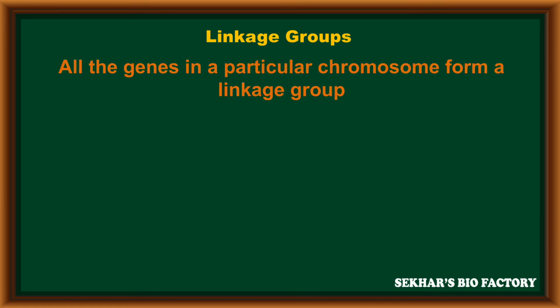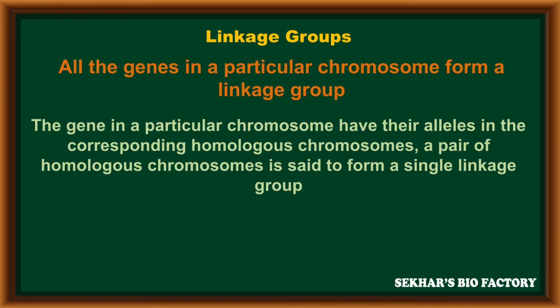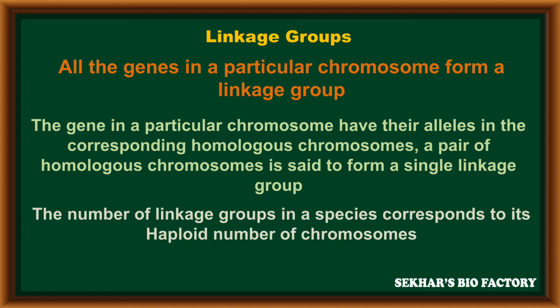The linkage group is another important concept. All the genes in a particular chromosome form a linkage group. The genes in a particular chromosome have their alleles in the corresponding homologous chromosome, and a pair of homologous chromosomes is said to form a single linkage group. The number of linkage groups in a species corresponds to its haploid number of chromosomes.